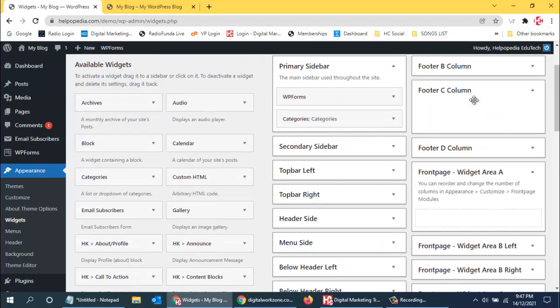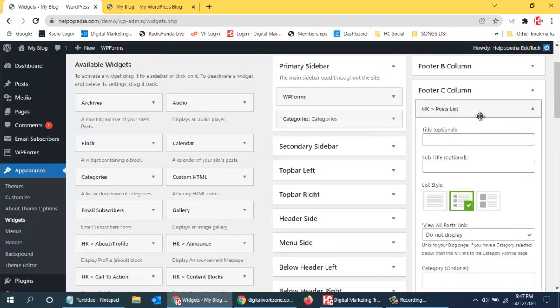Yes, so I can just use latest post, so like this or like this, whatever it is, that's fine. Do not display all links.